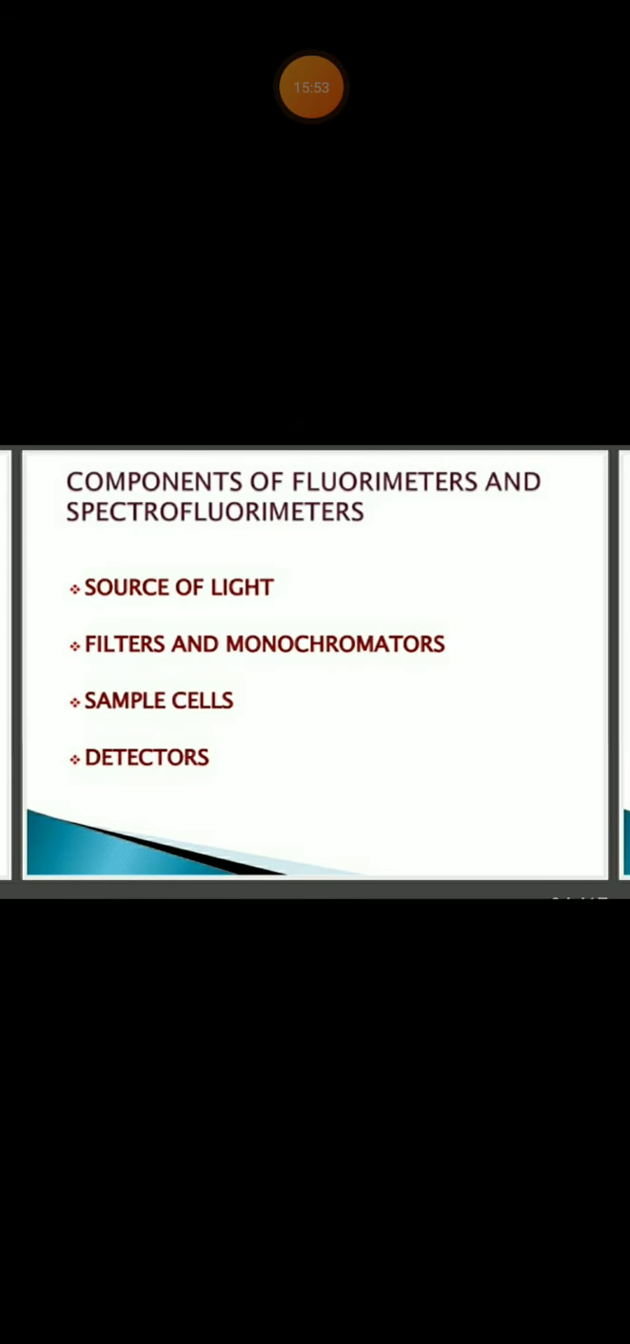Okay, now we will move to the instrumentation of the fluorimeter. You know the instrumentation of the colorimeter and spectrophotometer already. So the same structure and principle of instrumentation applies to the fluorimeter also. There will be a source of light, there will be a filter and monochromator, and there will be a sample cell and detectors later.